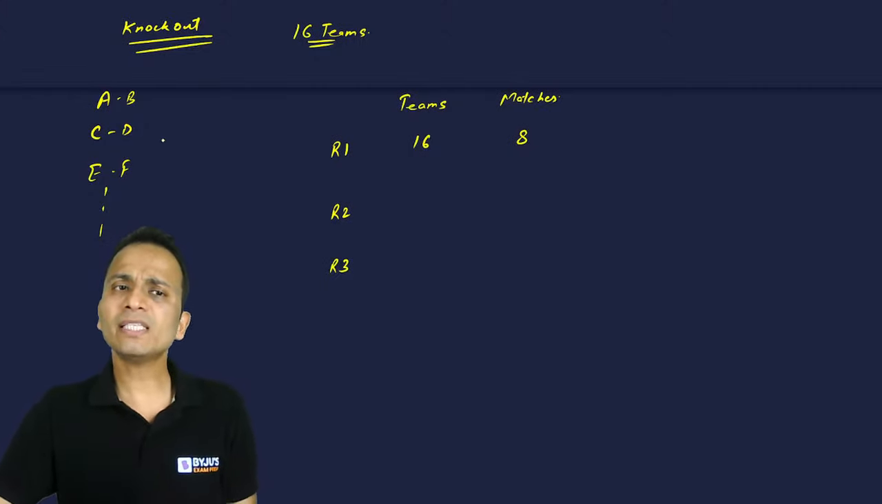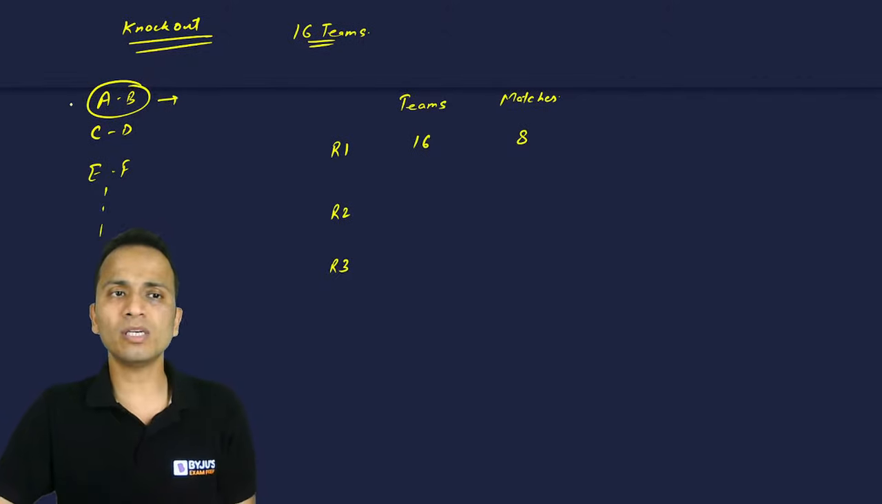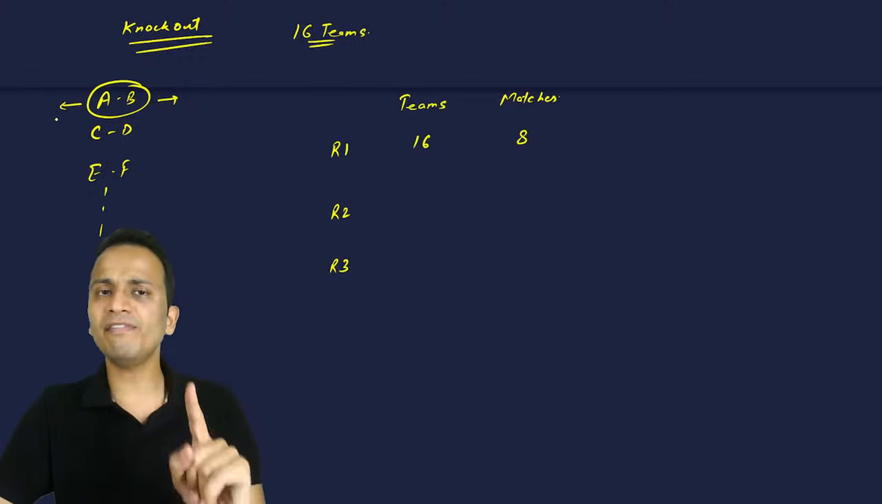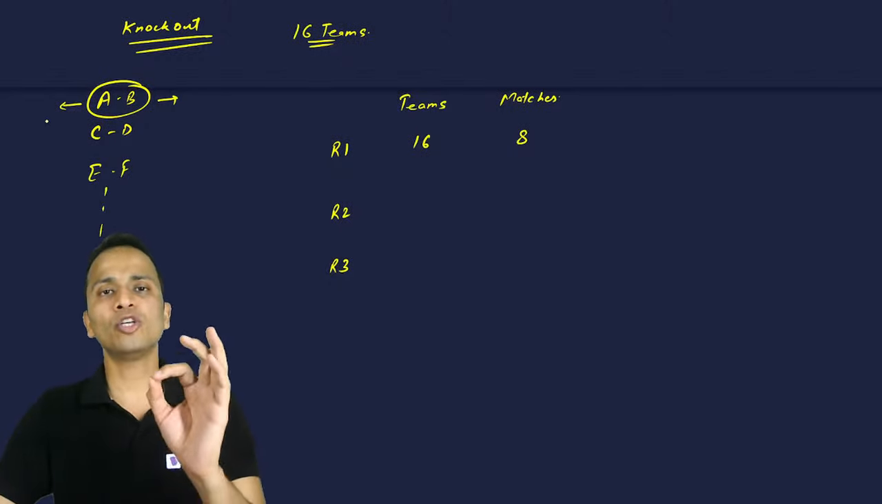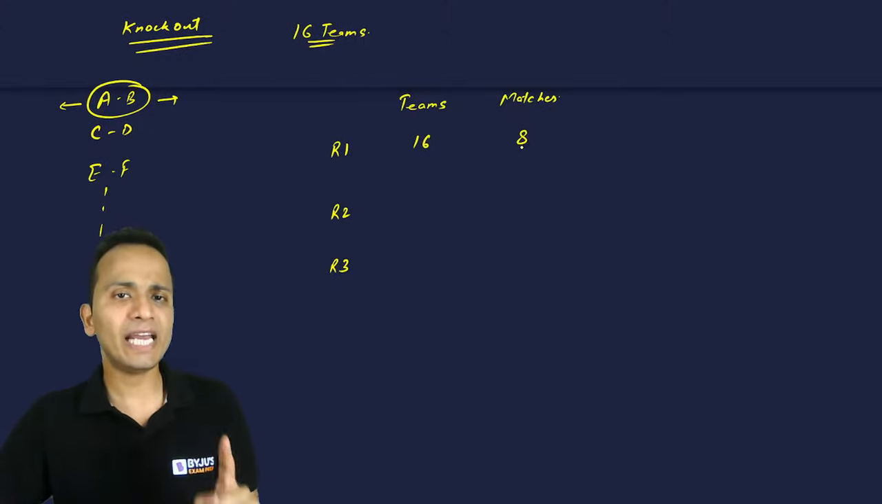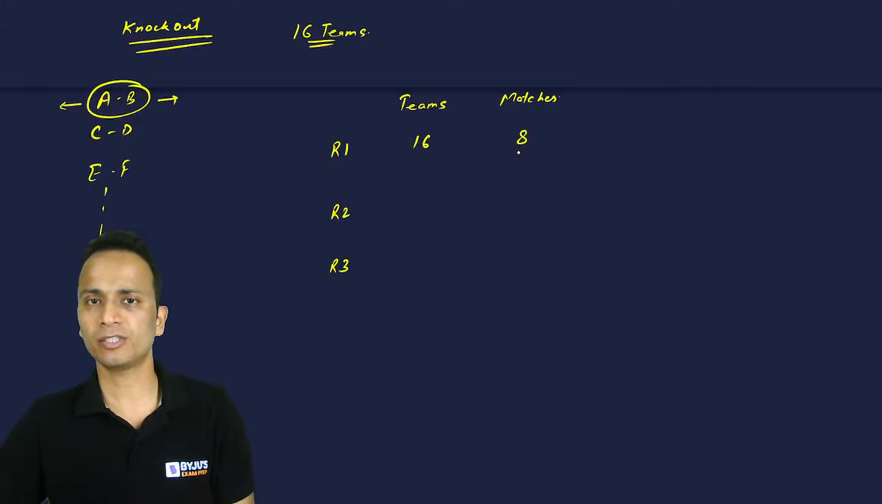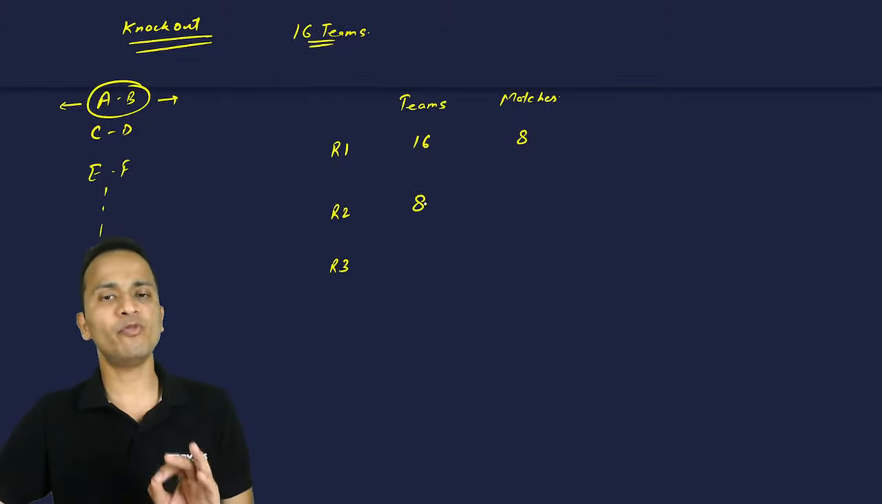Now in these 8 matches, the winner will go to the next round and the loser will be eliminated from the tournament. So on the basis of only one match, it will be decided whether you will go to the next round or you will be eliminated from the tournament. So in round 1, there are 16 teams. Among them, there will be 8 matches. Now, in these 8 matches, there will be 8 winners and 8 losers. 8 losers will be knocked out, eliminated from the tournament, and 8 winning teams will go